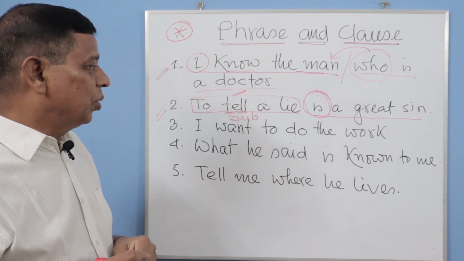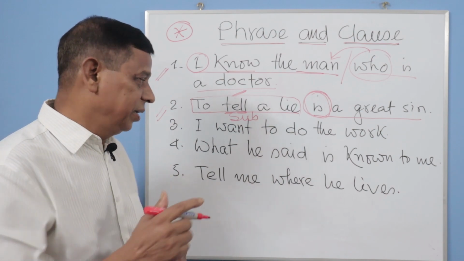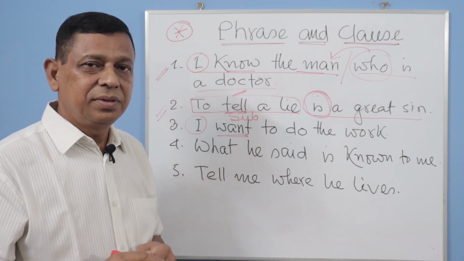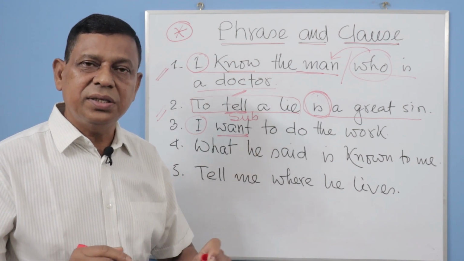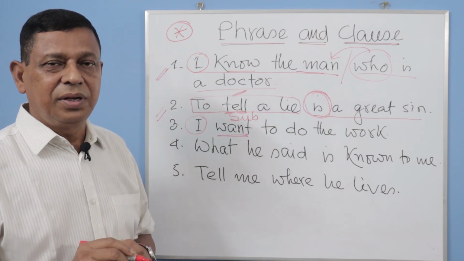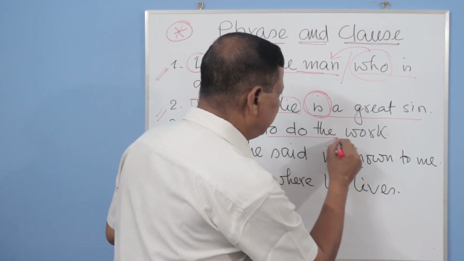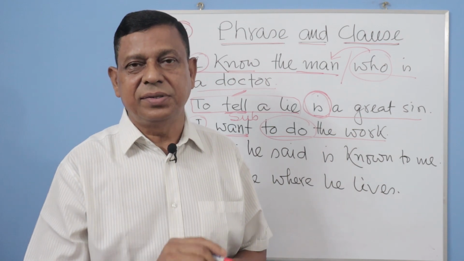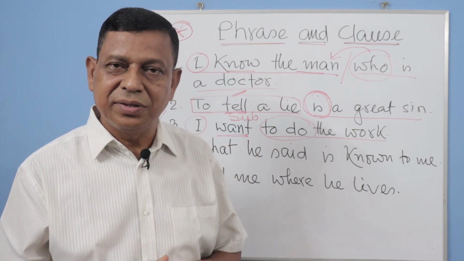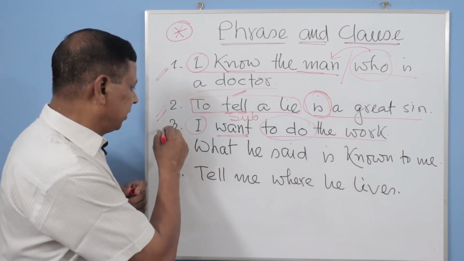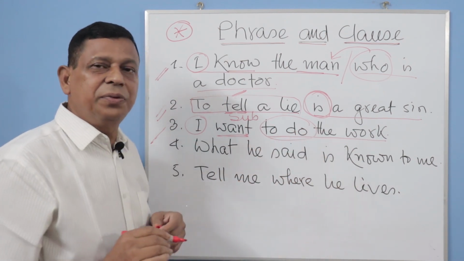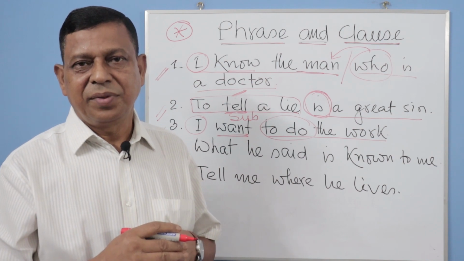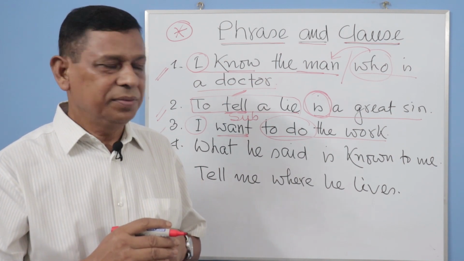Number 3: I want to do the work. একইভাবে I is the subject, want is the finite verb. And to do the work is an infinitive phrase. To do is infinitive and to do the work is an infinitive phrase. সুতরাং this is a simple sentence and to do the work is a phrase.